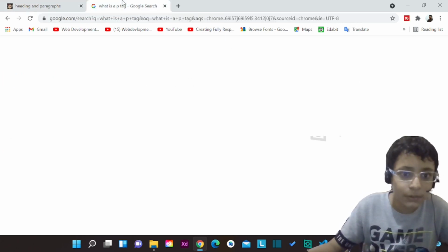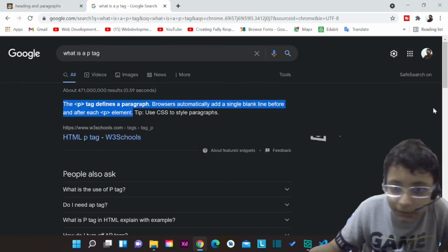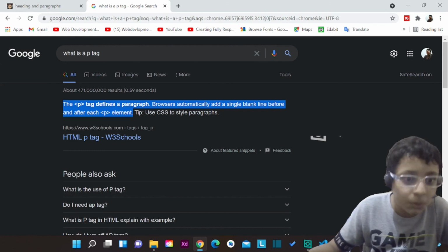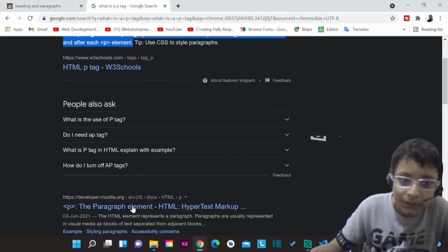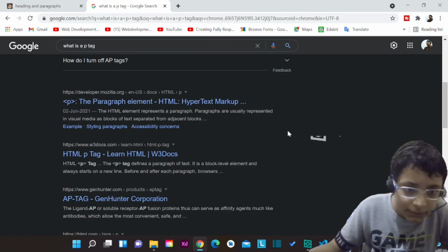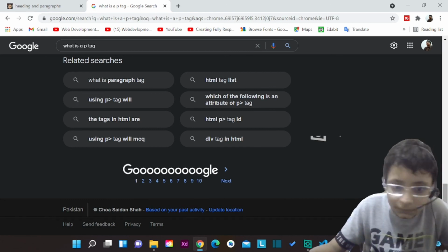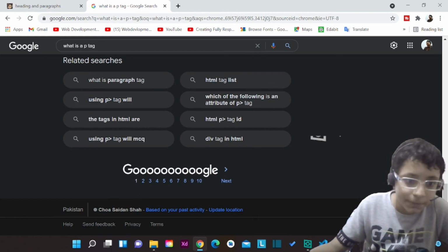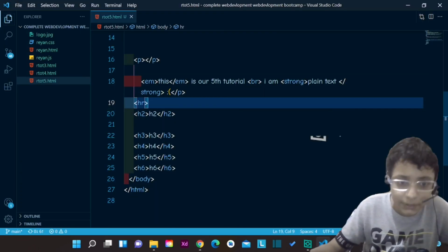This is used in a lot of websites. You can see there's a horizontal ruler here on Google Chrome. This is used to separate sets of elements and information.